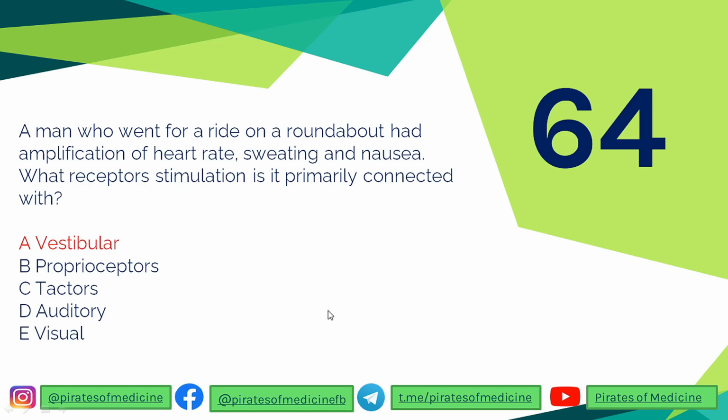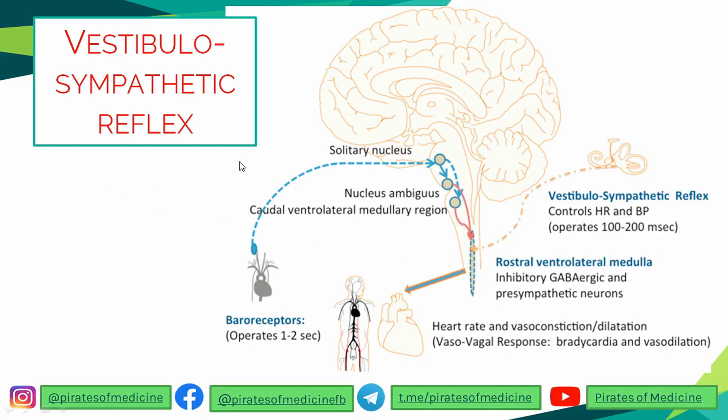And there are receptors present in your vestibule, in the semicircular canals, which are responsible for telling the brain that there is a change, detecting a change in the angular momentum. So these receptors engage in a reflex called the vestibulosympathetic reflex.